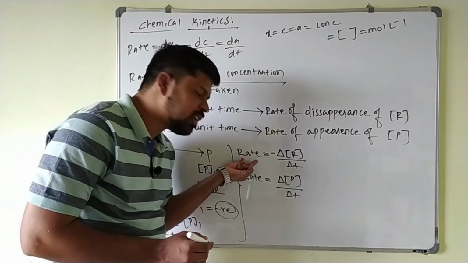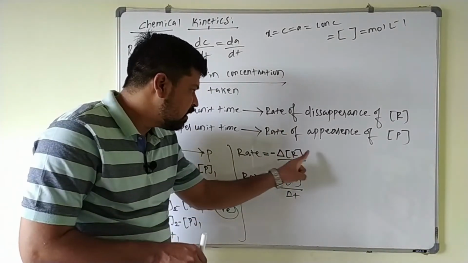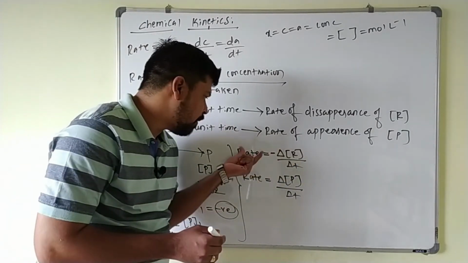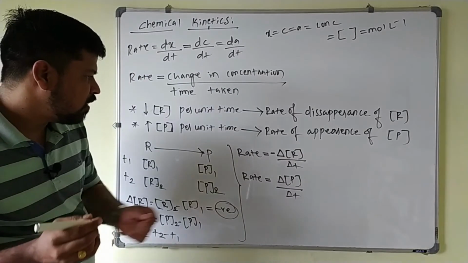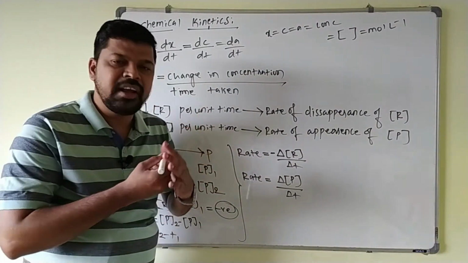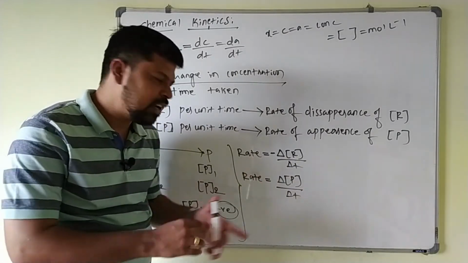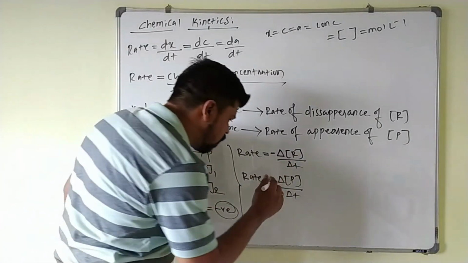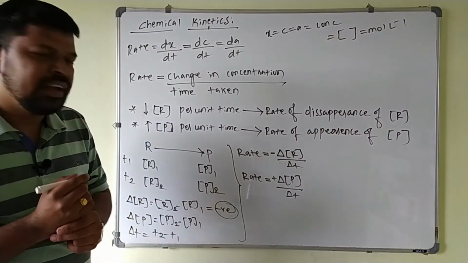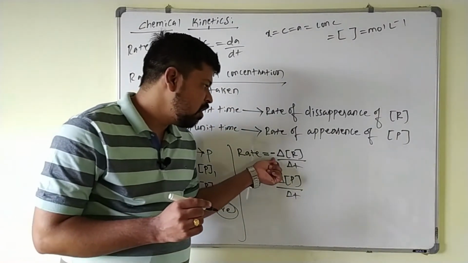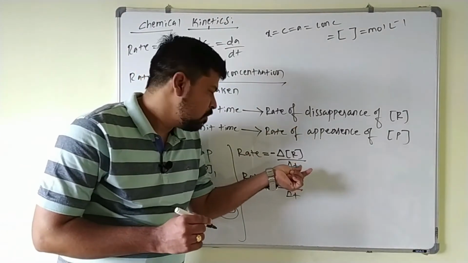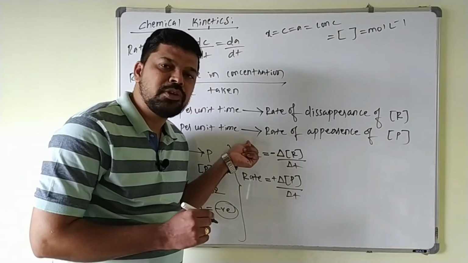In order to make the rate of the reaction a positive quantity, this delta R must be multiplied by -1, so that the whole term becomes positive. So this is the significance of the negative sign. Always keep one thing in mind: decrease in the concentration of reactant takes a negative sign, increase in the concentration of the product takes a positive sign. So this is how you can write the rate of the reaction. What is the significance of the negative sign here? Always the delta R value is negative, but the rate of the reaction is always a positive quantity.